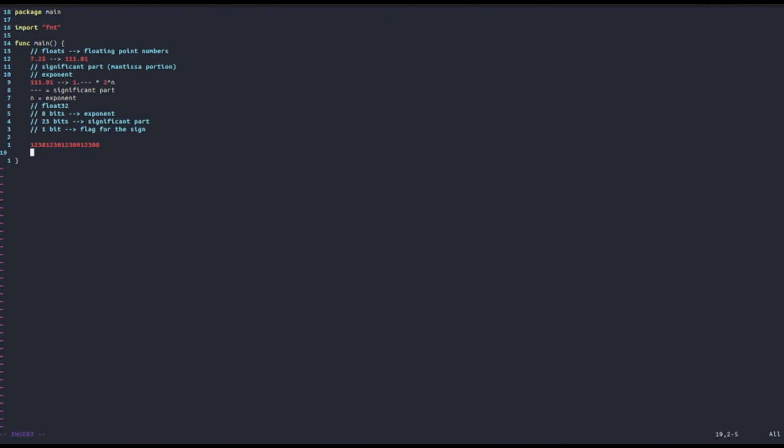And then the remaining, for example, if we're storing a number in 64 bits, the remaining 63 bits will be devoted to the actual number, to the storing of the actual number. So the maximum number that we can store in 64 bits for a signed integer will be 2 to the 63 minus 1. Whereas the maximum number that we can store in 32 bits for a signed integer will be 2 to the 31 minus 1.